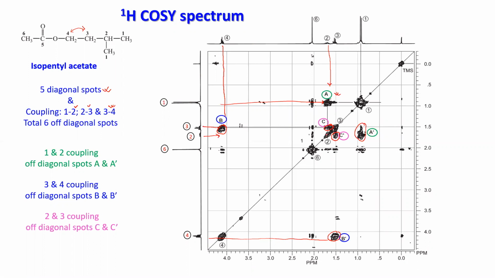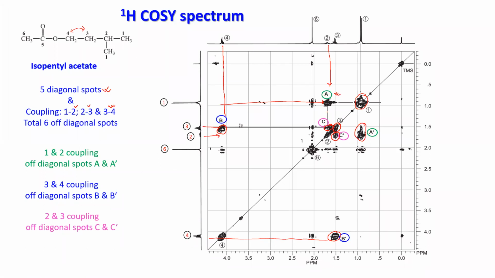Diagonal spot, you take the same similar type of protons. So here you have 1 from x, 1 from y. So if you extrapolate, that will meet here. You have 1 diagonal spot. If you go for 3, you extrapolate 3, and 3 you extrapolate, that will meet here. So this is your 3, which is the diagonal spot. 3, 3 interaction. So you have from x-axis 3, y-axis 3.